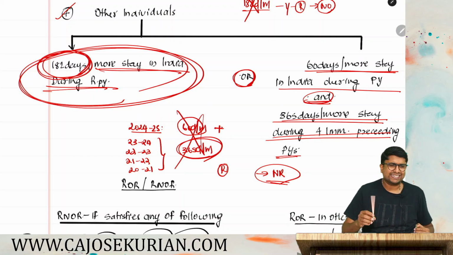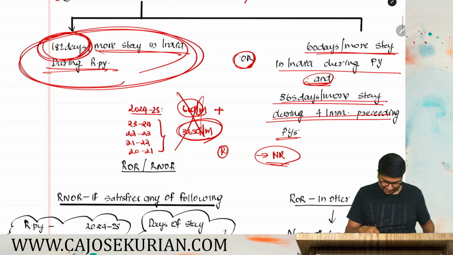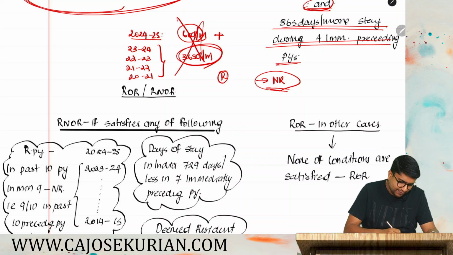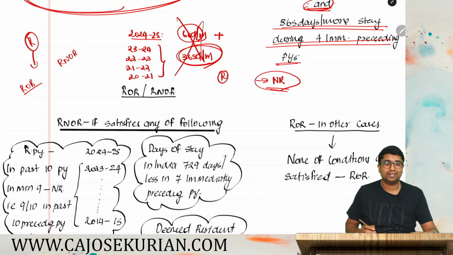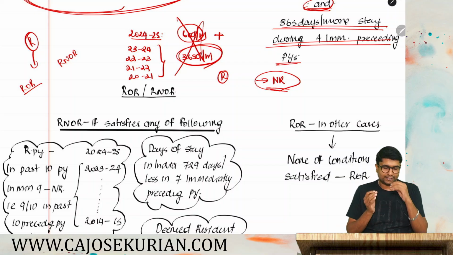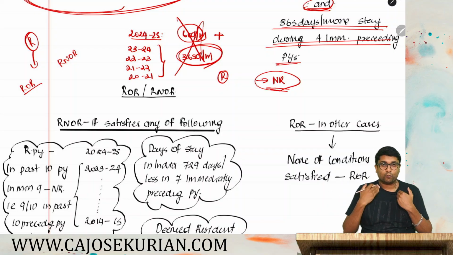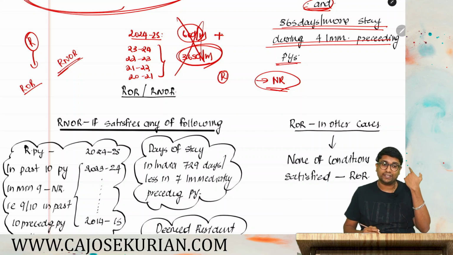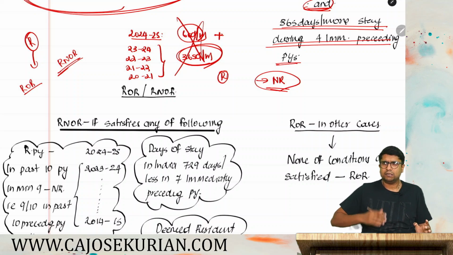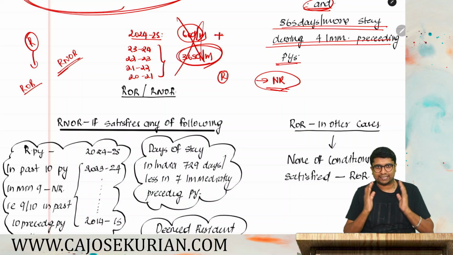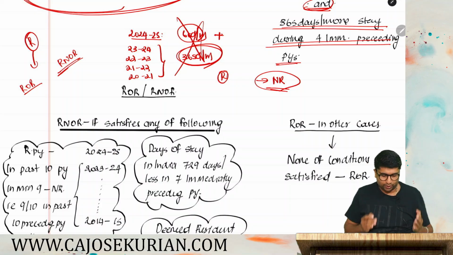Okay friends, so once residential status is determined based on the type of persons or type of SSCs, the next thing is, once a person is a resident, there are 2 possibilities, that is ROR and RNOR. What is ROR? Resident and ordinary resident. Resident and ordinary resident means you are a resident this year and in the past years also you are a resident. What is RNOR? Resident but not ordinary resident. That means this year you have become a resident, but in the past years you were not normally a resident in India. So once a person is a resident, then you need to check whether he is a ROR or RNOR. That is also important.